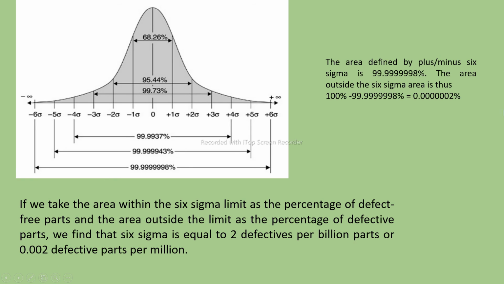So this is how we measure quality in terms of standard deviation. We say the whole thing should come under this curve such that the error is almost zero.